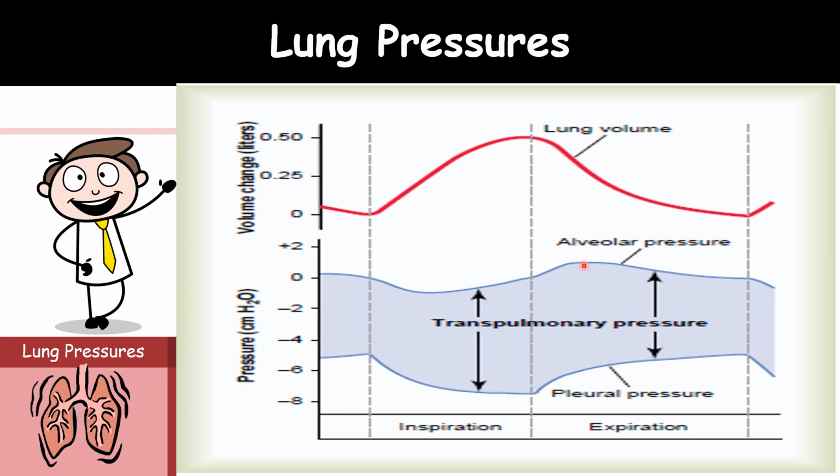Coming to the transpulmonary pressure or transmural pressure, that is the difference between the alveolar pressure and the pleural pressure. Here it is. That is the difference. It is the measure of the elastic forces in the lung that can collapse the lungs at each instant of respiration. This is also called the recoil pressure.